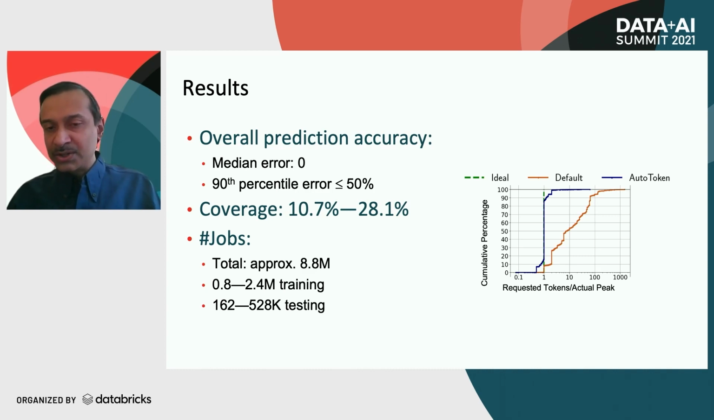We tested AutoToken over hundreds of thousands of jobs in our production clusters, and overall the accuracy was quite good. The median error was 0, and the 90th percentile error was 50% or less of the default token counts. The coverage ranged from about 11% to 28% because AutoToken focused on recurring jobs only.